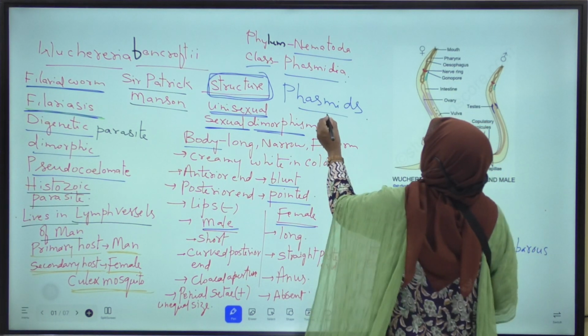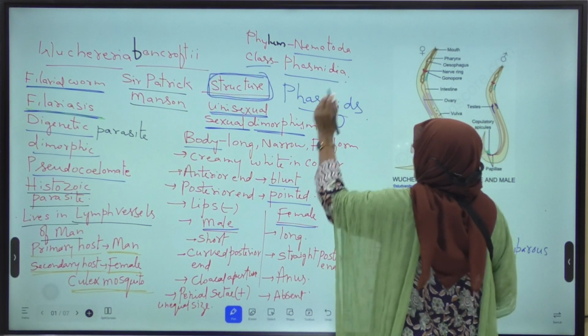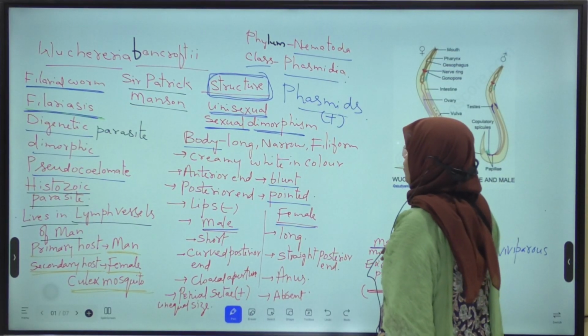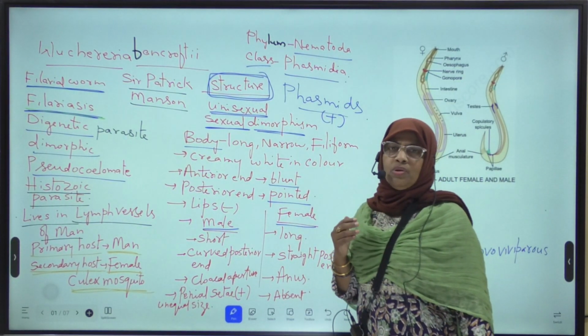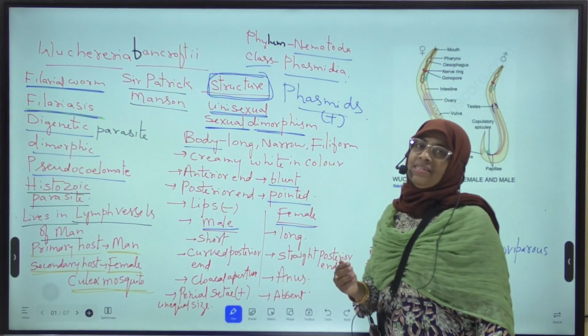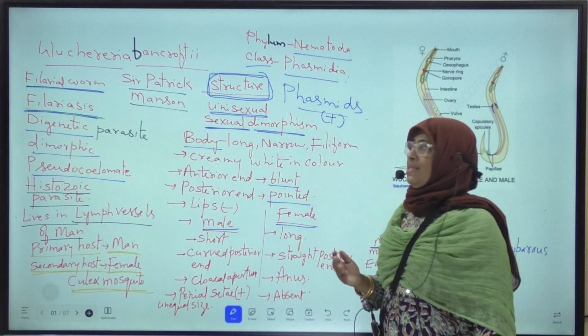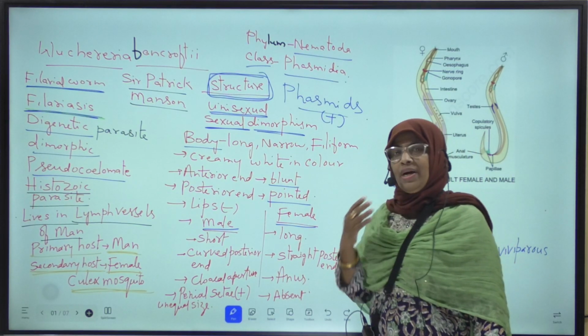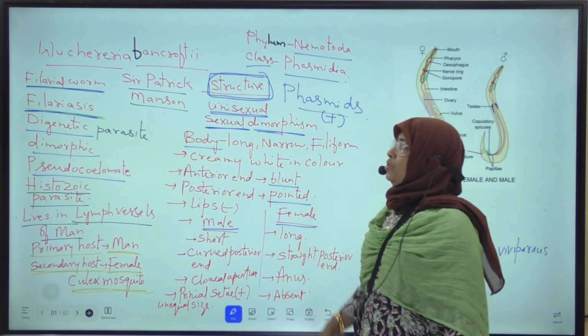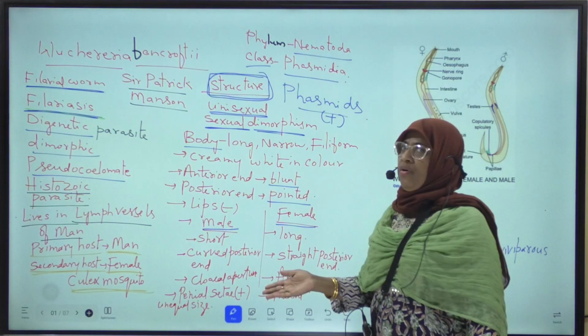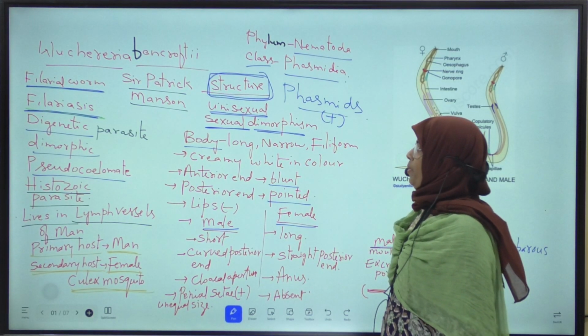Phasmids are the posterior glandulosensory structures present in Wuchereria bancrofti and Ascaris lumbricoides.